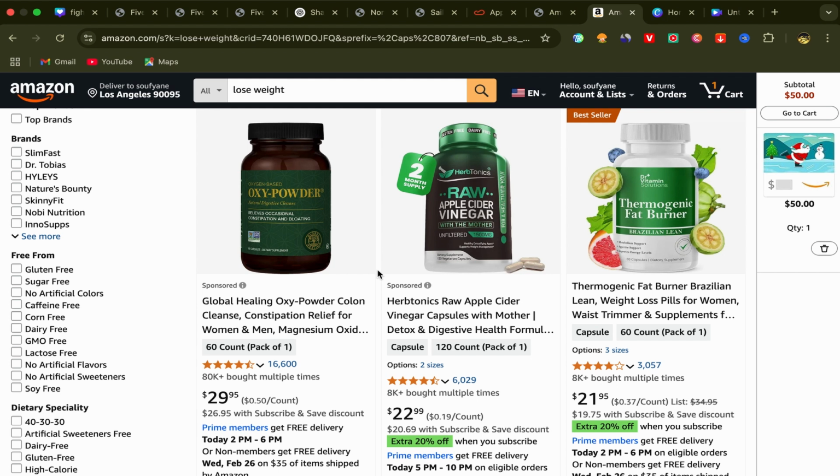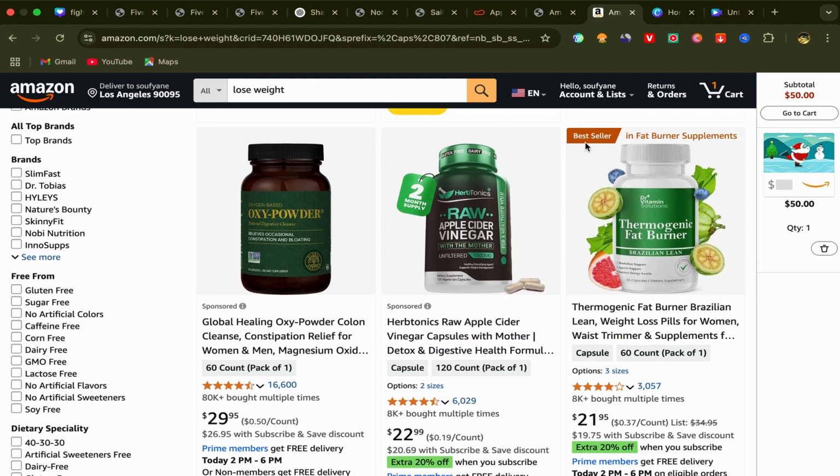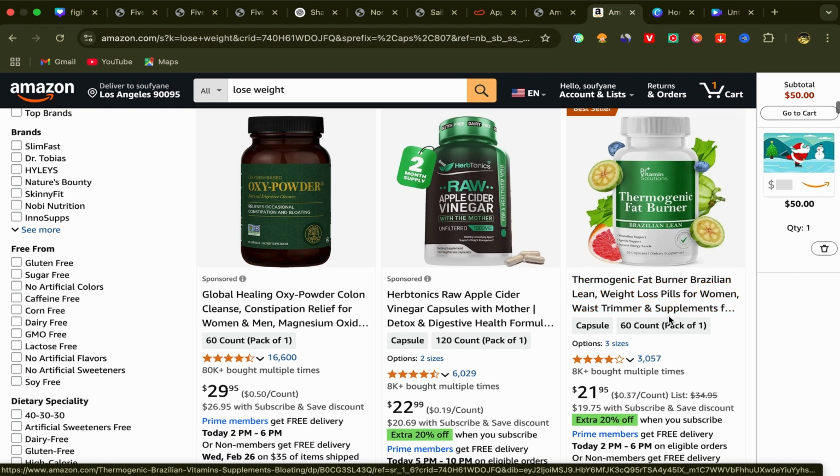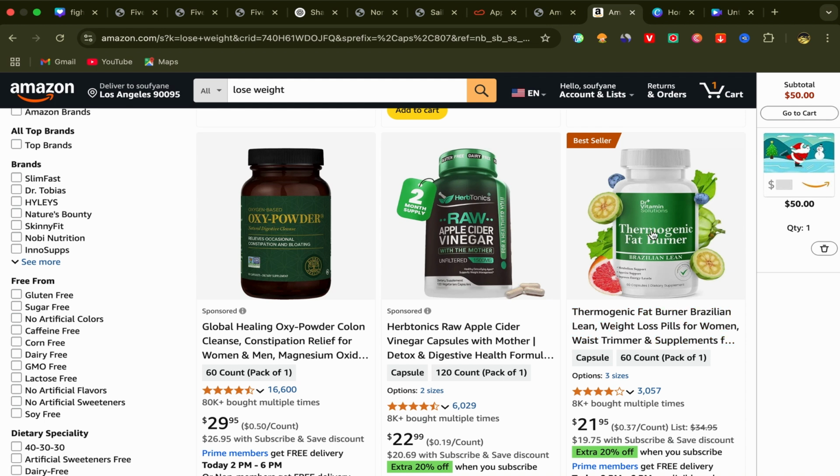Choose a product that has at least between 1 and 2,000 sales in the past month. Let me show you, for example, like this one. This one is a bestseller. This product is good. This one is also for weight loss, you can see here. And for this product, over 8,000 people paid for it multiple times, meaning that this one is good. This product is good for you as an Amazon affiliate marketer. So I will choose this one.